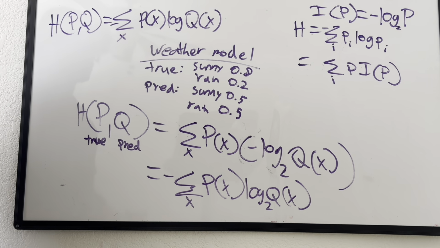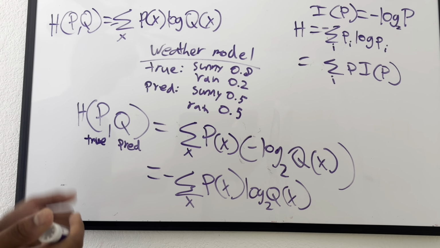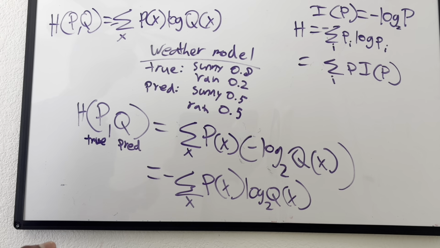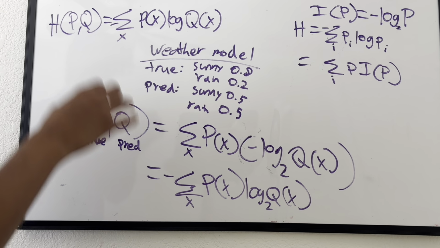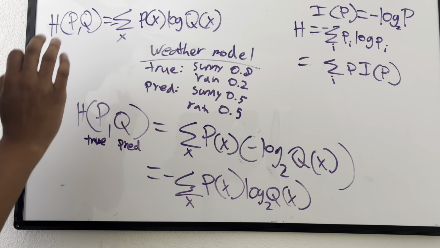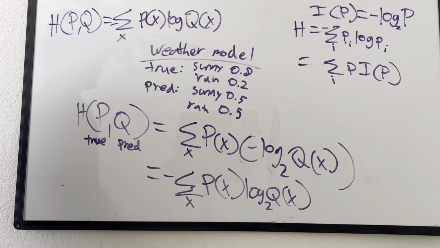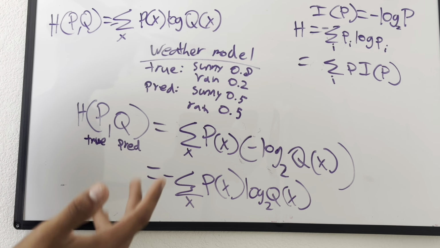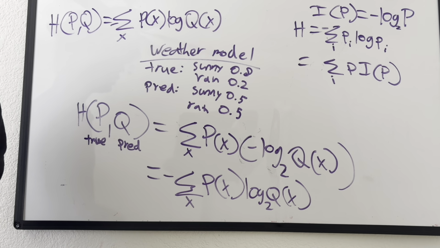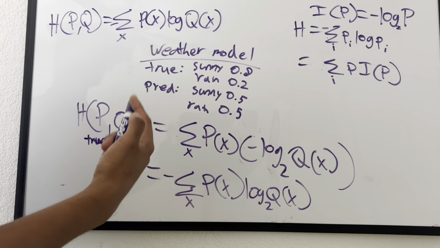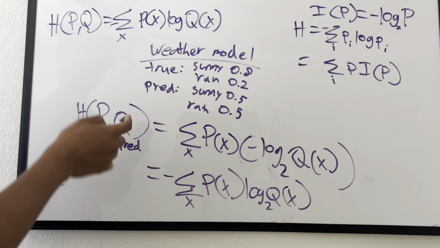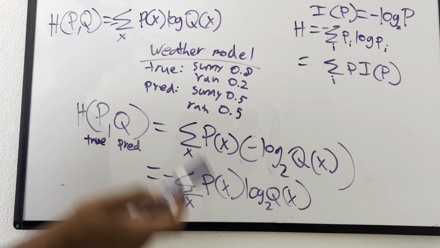So again, cross entropy is measuring the difference. Think about this in the context of AI models. Clearly, we are trying to minimize cross entropy. We are trying to minimize the distance between our AI model's predictions and the actual values that are in our training data set. So then, when we run predictions and we actually run our AI model, it gives us output that is very close to what it is trained on. And that is how cross entropy works.